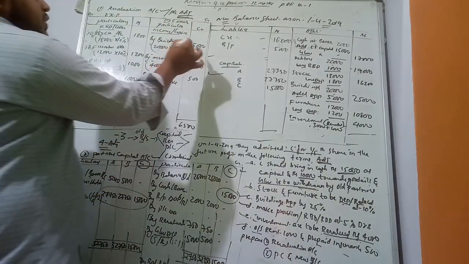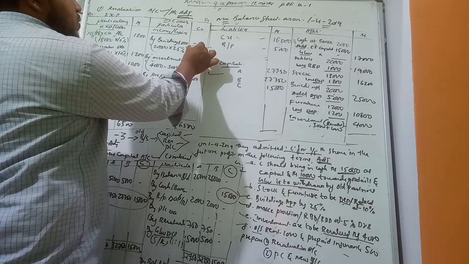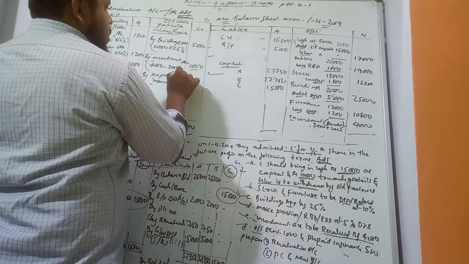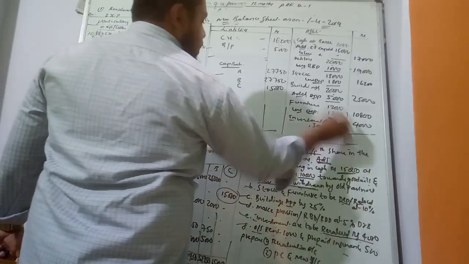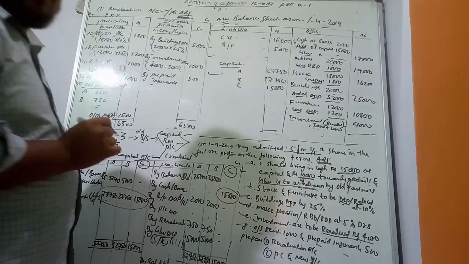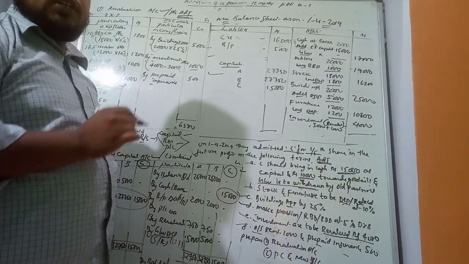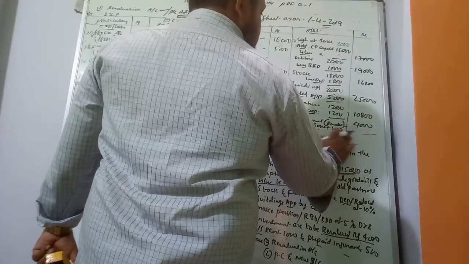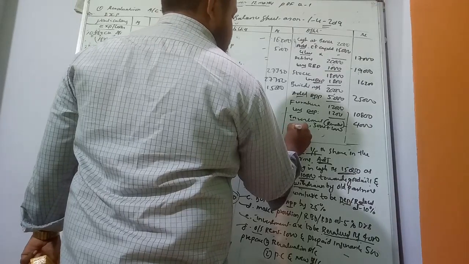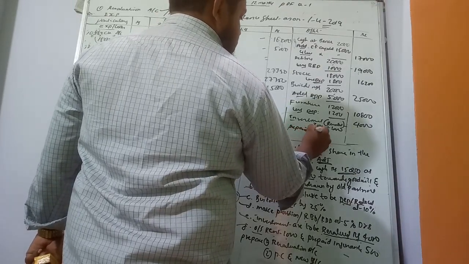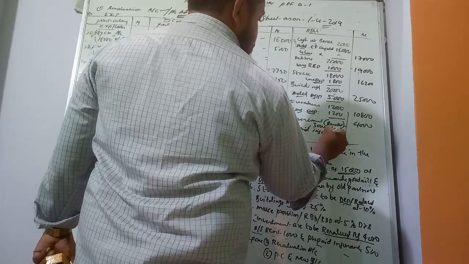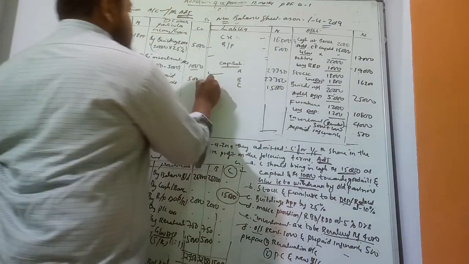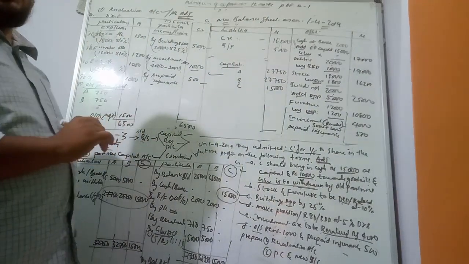Now see the adjustments. Building: the 5,000 we have taken as an appreciation. Investment revalued, 1,000. Then we have taken prepaid insurance. This prepaid has been given in the adjustment; it is not there in the old balance sheet. Prepaid is an asset, paid in advance. Prepaid insurance, how much? 500. Like this, once again we have to take the adjustments.